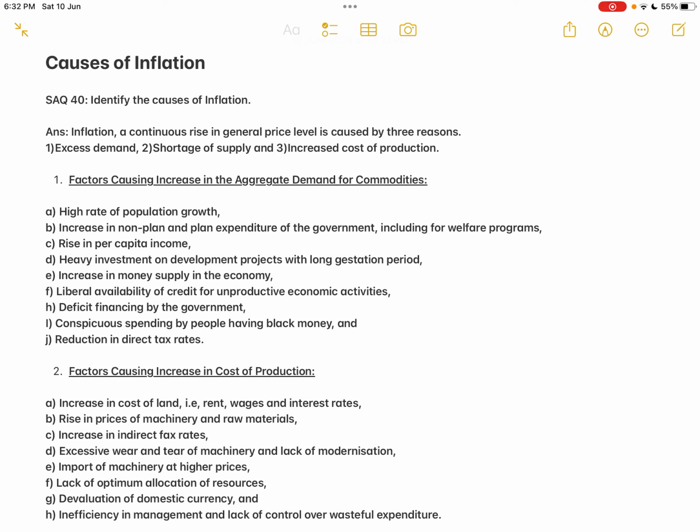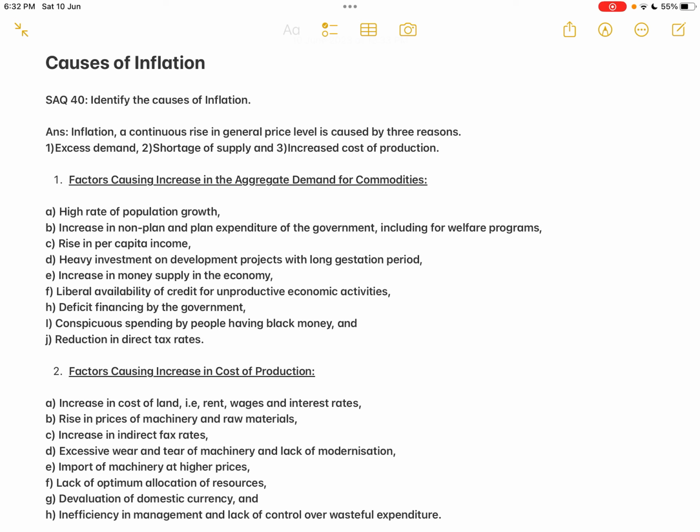In today's class, we will check out the next 5 marks question in inflation, that is causes of inflation. So this is SAQ 40, identify the causes of inflation. So answer, you have to write the meaning of inflation. As usual, the previous class itself, I have explained what is the meaning of inflation. That is a continuous rise in the general price level, that is over a long period of time. That is what is known as the inflation.